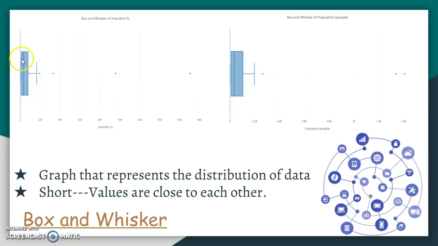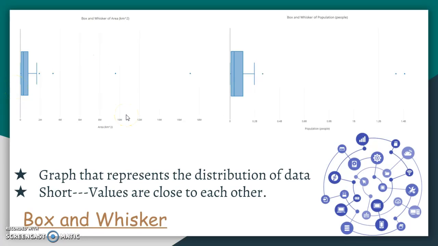especially in this part from minimum to Q2. And the same goes for my population graph, from minimum to Q2. They're actually the closest values. From Q2 to maximum, they are a little bit more spread out, but still pretty close to each other.